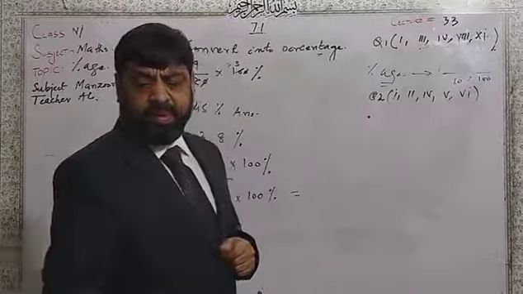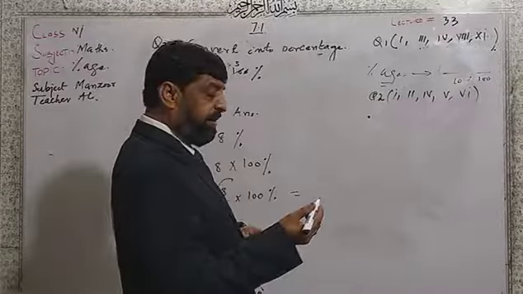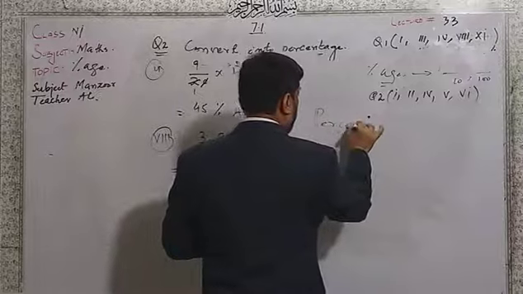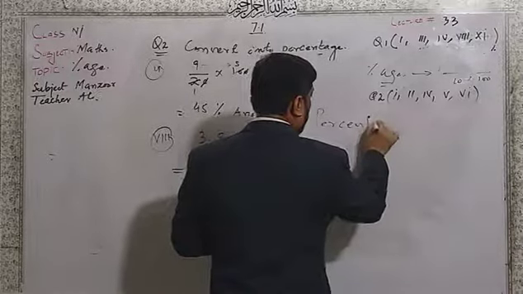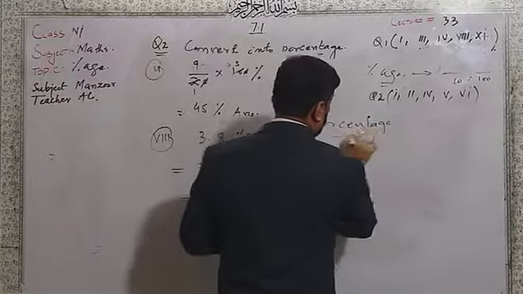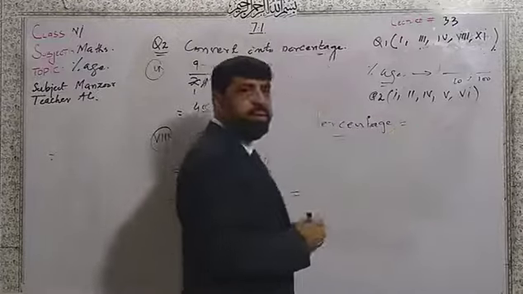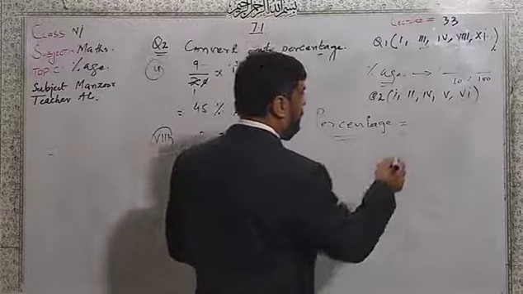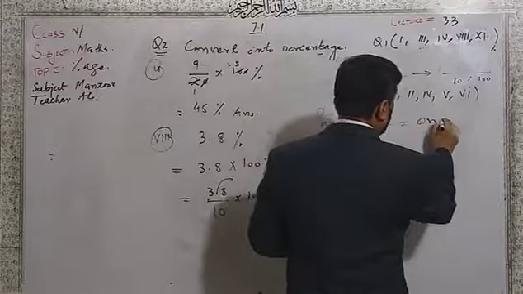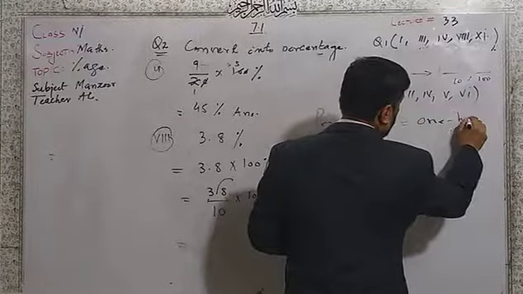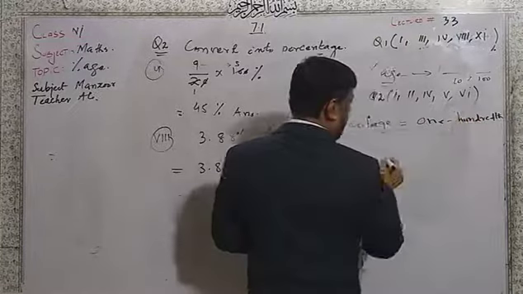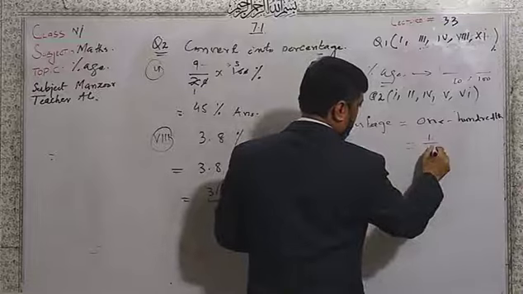What does percent mean? Percent means per cent. What does percentage mean? It means 100th. 100th means 1 over 100.